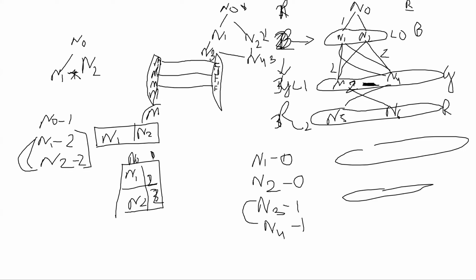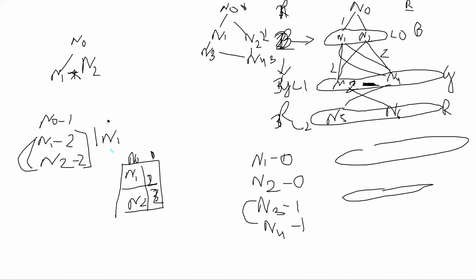I'm completely lost actually. Please explain. Shashank was saying, if you look at the problem statement, it says there are no self edges or parallel edges. So parallel edges, Shashank was saying that if you have a path from N0 to N4, you can't have another path from N0 to N4. Like in this case, you have N0, N1, N3, N4 as one path, and N0, N2, and N4 as another path, right? So you can't have two paths. Therefore, they are parallel edges, so such input won't be there.